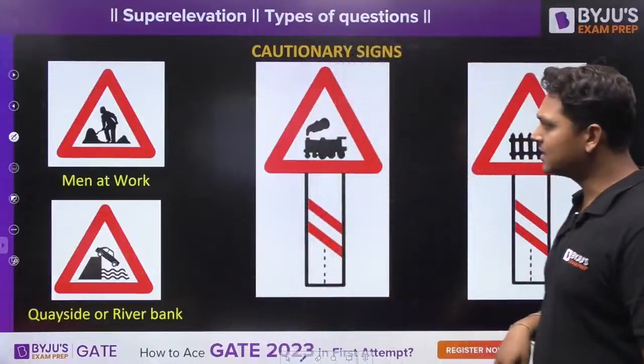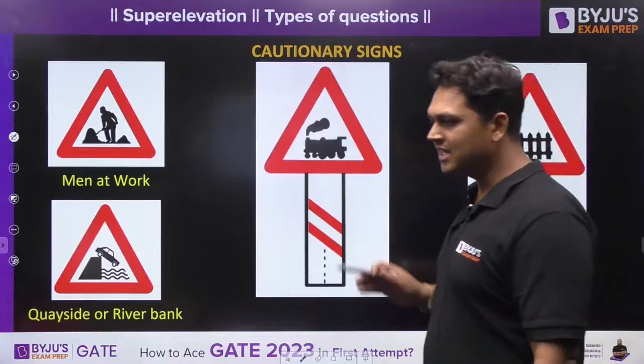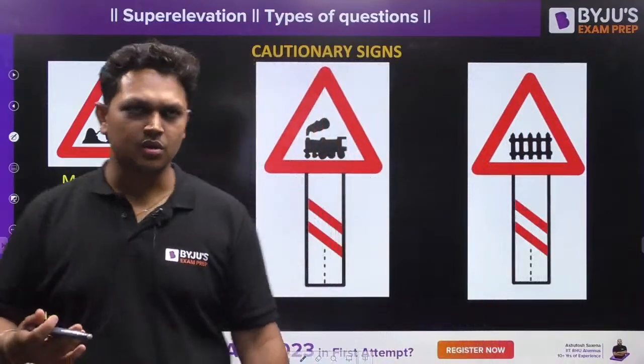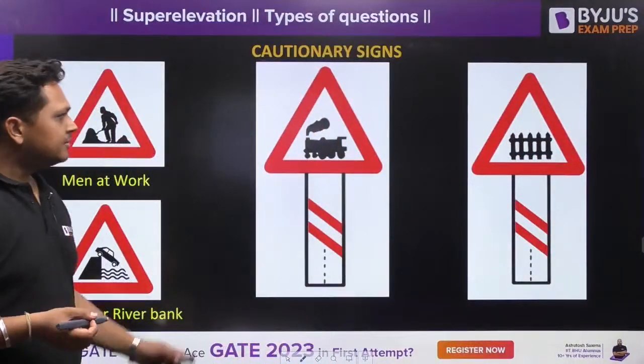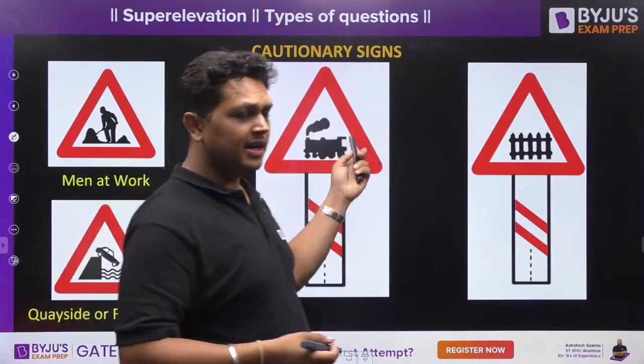So these kind of traffic signs are there. Now let us understand these traffic signs. This is a very potential question also. Now this sign, obviously you understand, this is for train crossing, right?